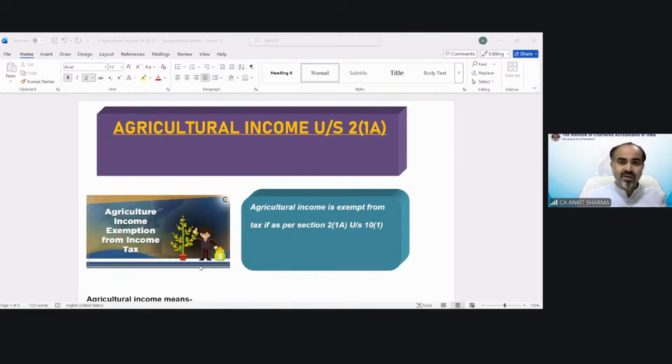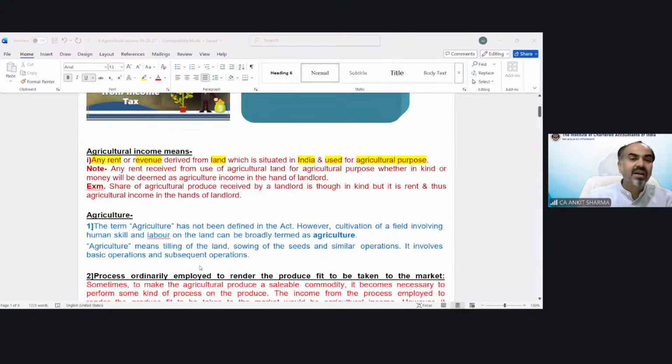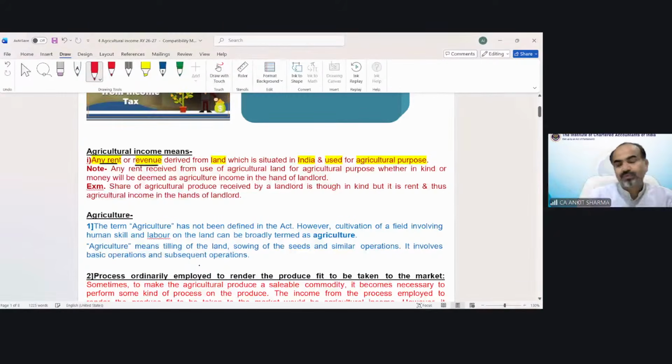Agricultural income under section 2(1)(a). If your income satisfies the definition of agricultural income under section 2(1)(a), only in that situation would you be able to claim the exemption. So what is the meaning of agricultural income? Point 1 says agricultural income means any rent or revenue derived from land situated in India and used for agricultural purpose. So you can see multiple points in a single sentence.